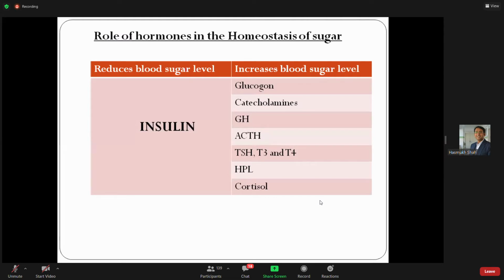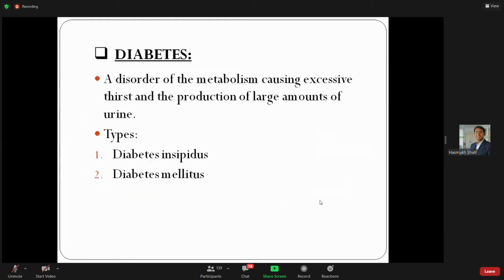So insulin is the only hormone that decreases blood sugar level, and the other hormones, glucagon, catecholamine, GH, ACTH, TSH, all increase blood sugar level. Now, what is diabetes?